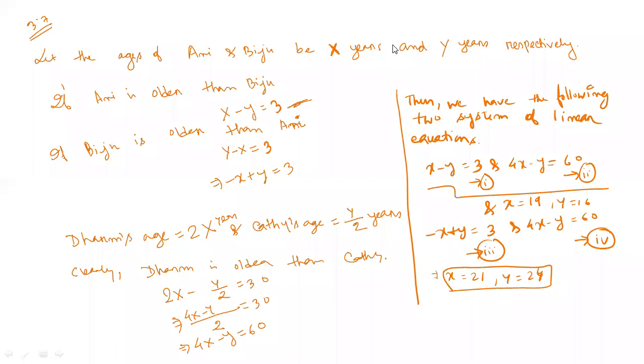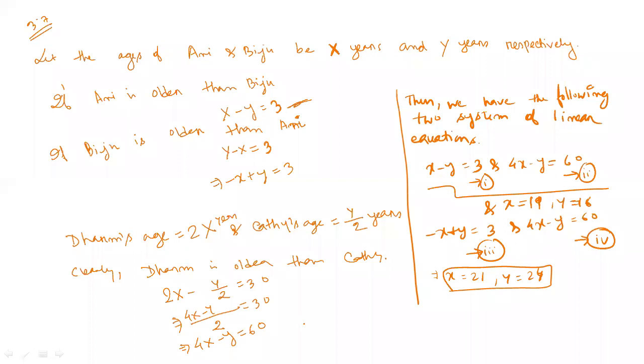So all of you see this one. If you solve these two equations, x minus y equal to 3 and 4x minus y equal to 60, you will get x equal to 19 and y equal to 16. And when you solve these two equations, minus x plus y equal to 3 and 4x minus y equal to 60, you will get x equal to 21 and y equal to 24. So the final statement will be, hence Oni's age is either 19 years or 21 years.